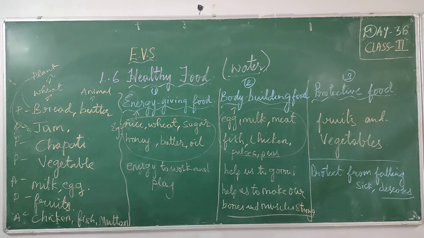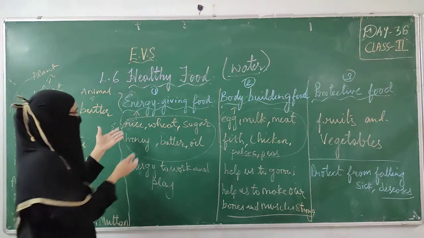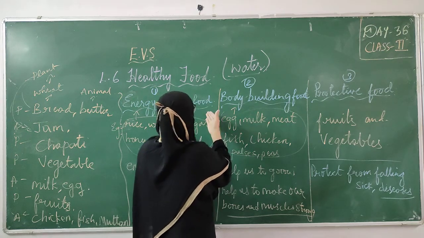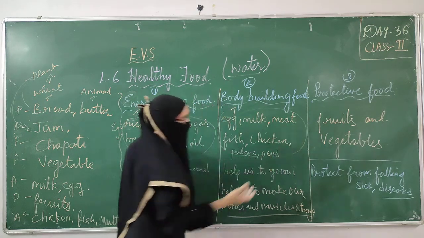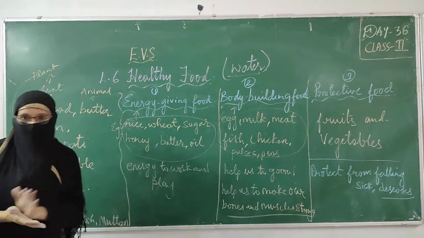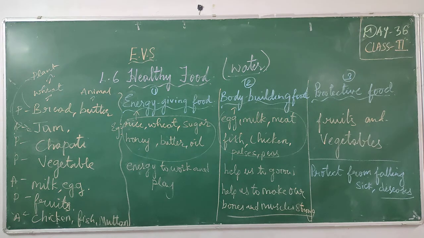So this is about the food items which most of you will be eating daily: energy giving, body building, protective. Some of the other items you will be having daily among these three groups. Hope you all have understood the lesson, children. Thank you.